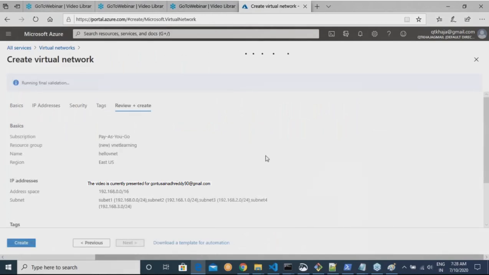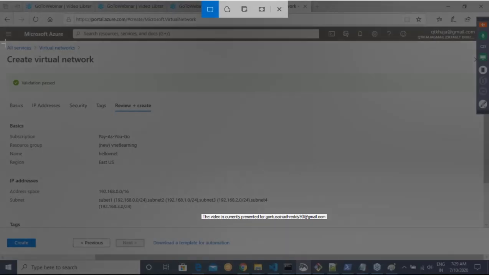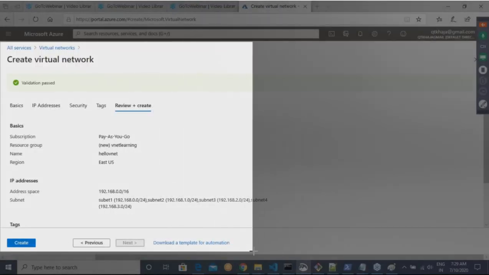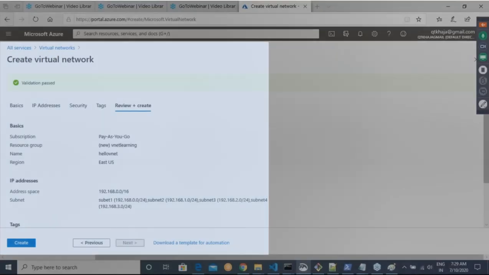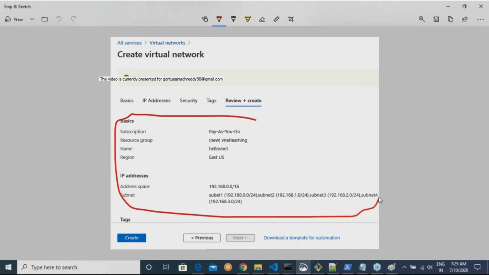Review and create. It will do the validation, and when the validation is passed, you would see the create button is enabled. It is telling you that this is the information which you are trying to create. This is the information which Azure has given you.